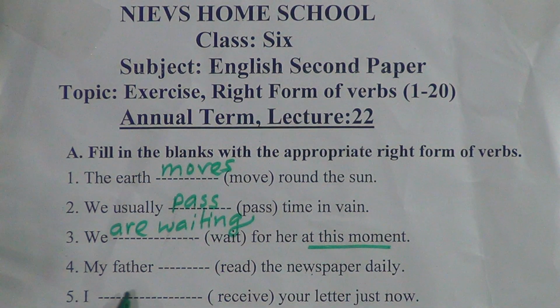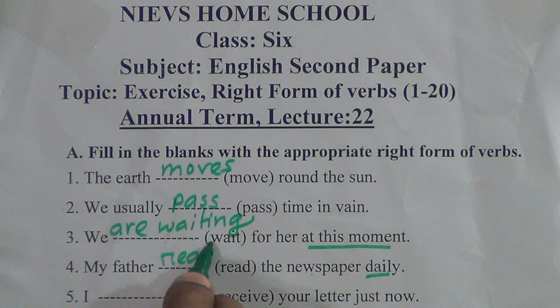Number 4, my father (read) the newspaper daily. So as we find the adverb daily, we have to make this sentence present indefinite tense. So after the subject we will add the main verb. My father is third person singular number, that's why we have to add s after the main verb.